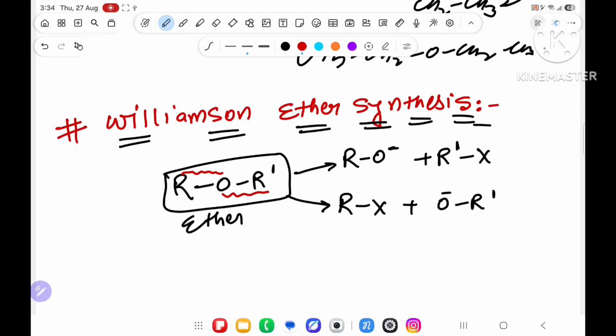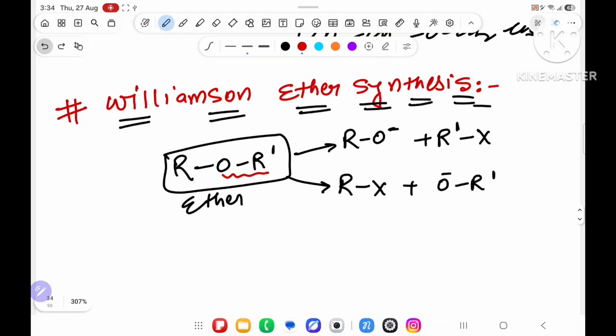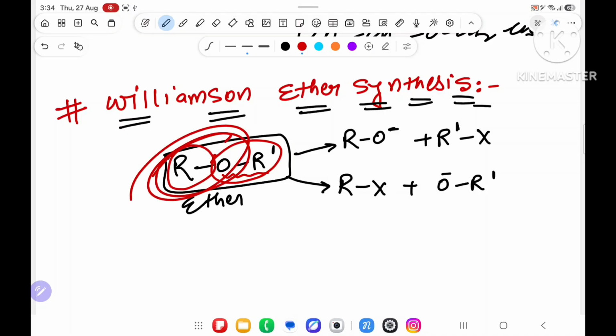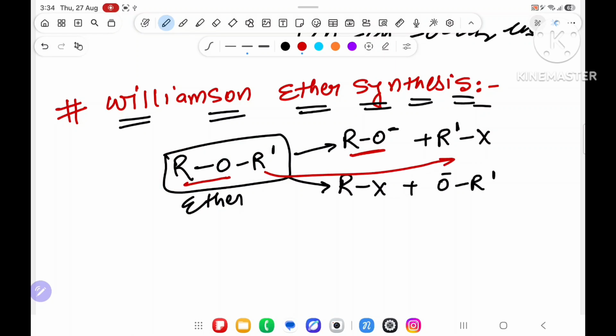Now we have to understand which R will be there. I am saying either this will be one and X will be with this, or this will be one and X will be with the other. I am writing only that part. Either you have taken this as OR and X will be here, or you have taken this as OR and X will be on the other R. Understood? So either this will happen or this will happen.